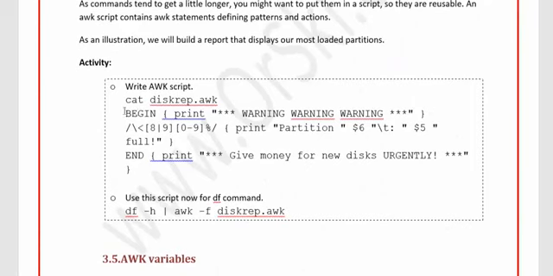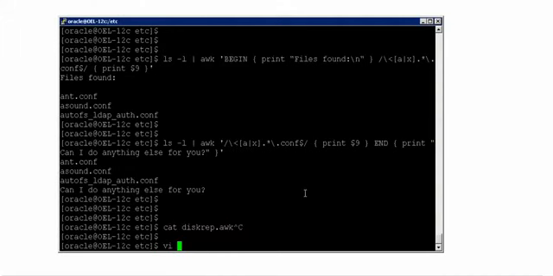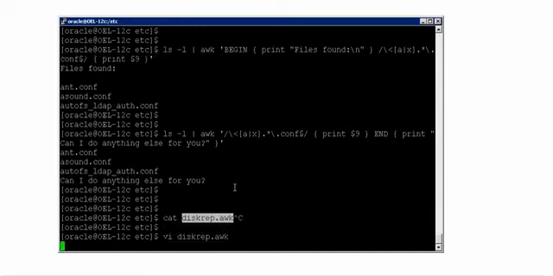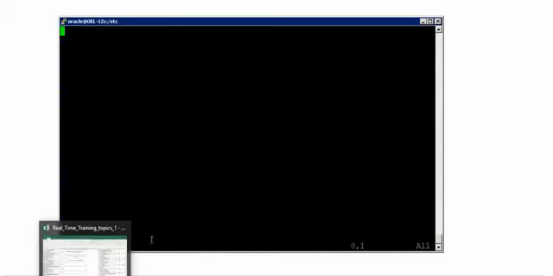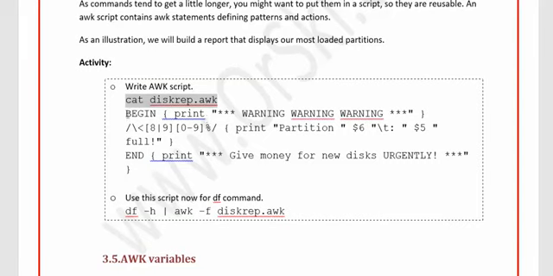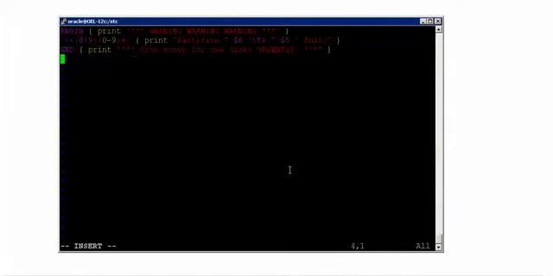See here, let us write an awk script called disk rep. Let me actually show you. I am trying to create a script with the name disk_rep.awk. Inside this I am writing my awk script. Do not write anything starting with awk. Instead write whatever you want to do after awk starts. So here I am saying BEGIN, print first.